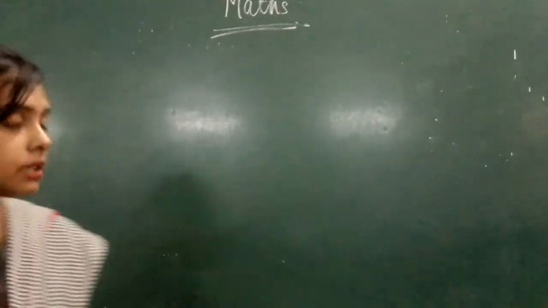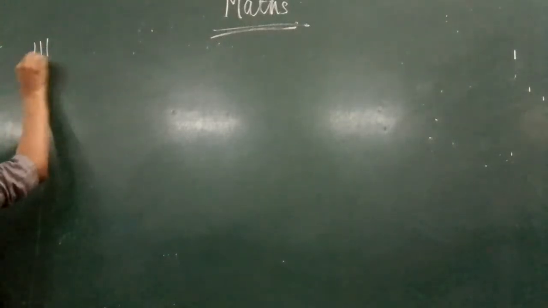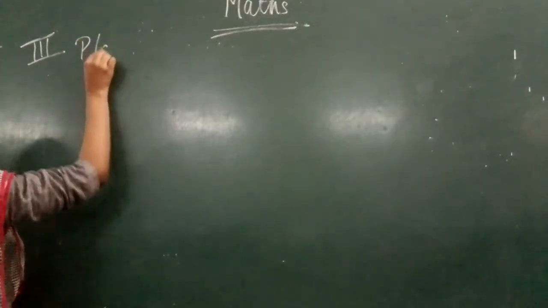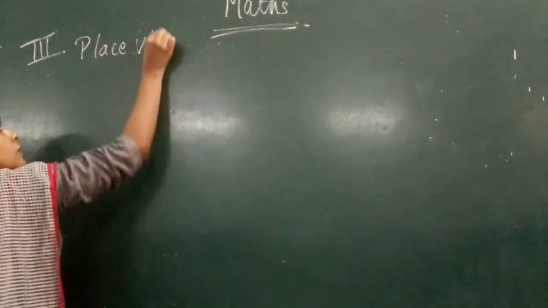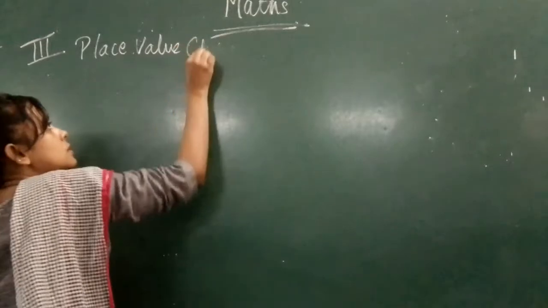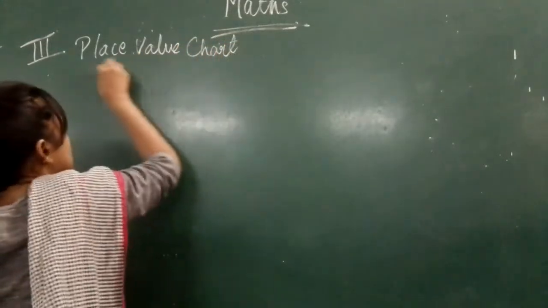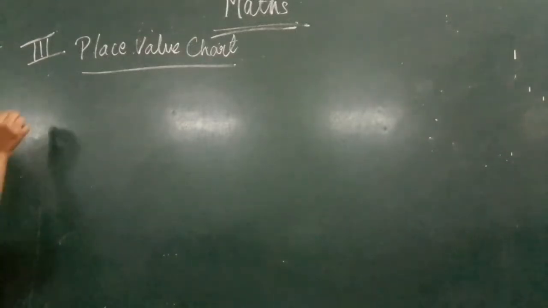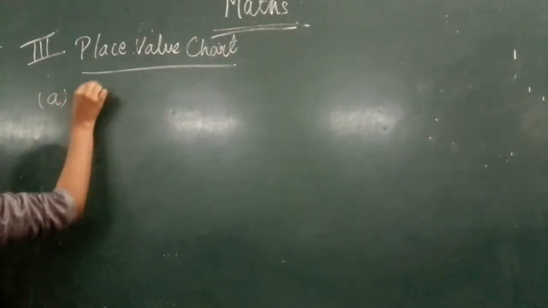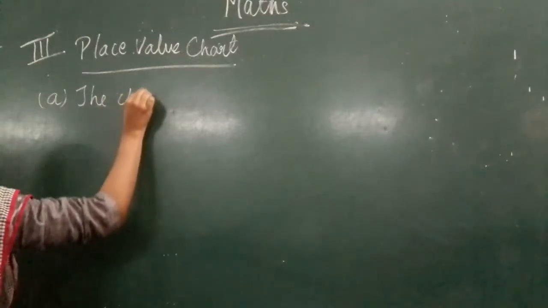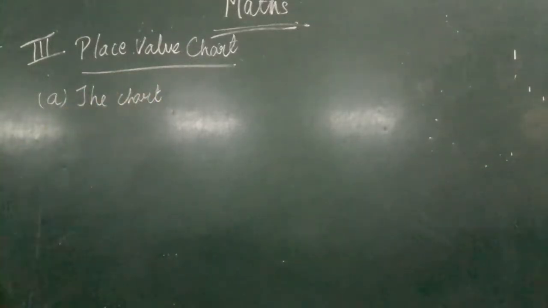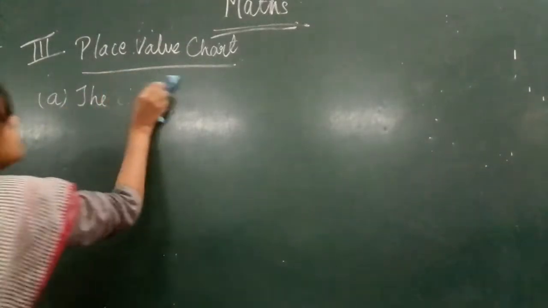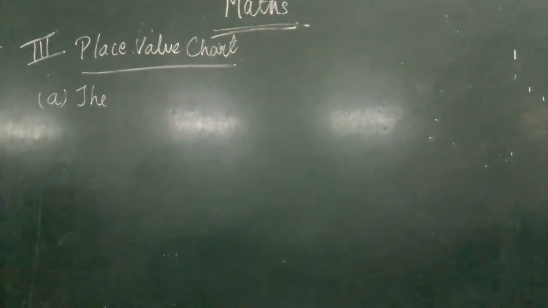Now, today, this is the third part, okay? Place value chart. So the first point you will write here is the place value chart. Do not write just the chart. Just write the place value chart.